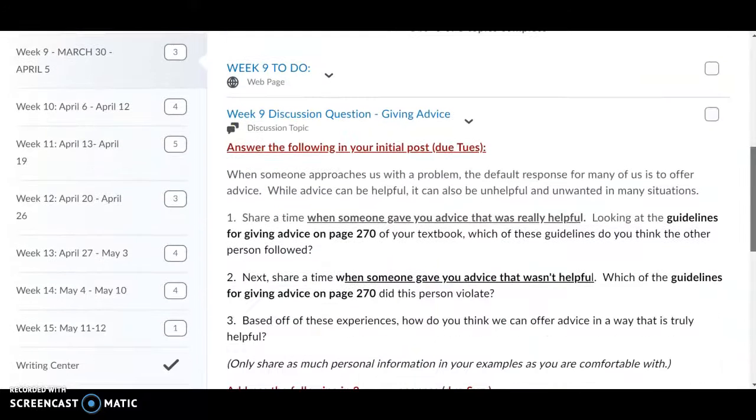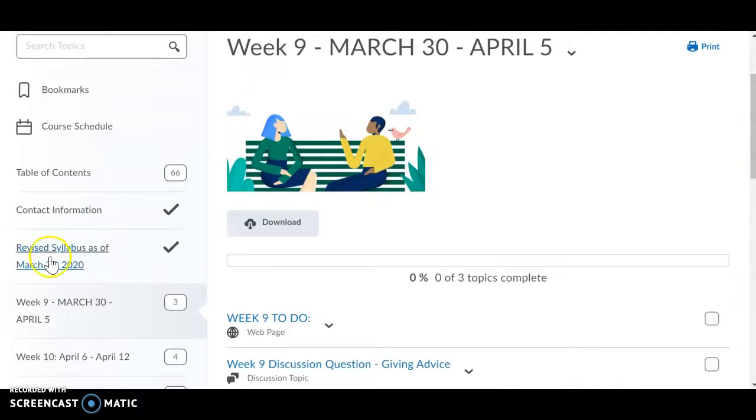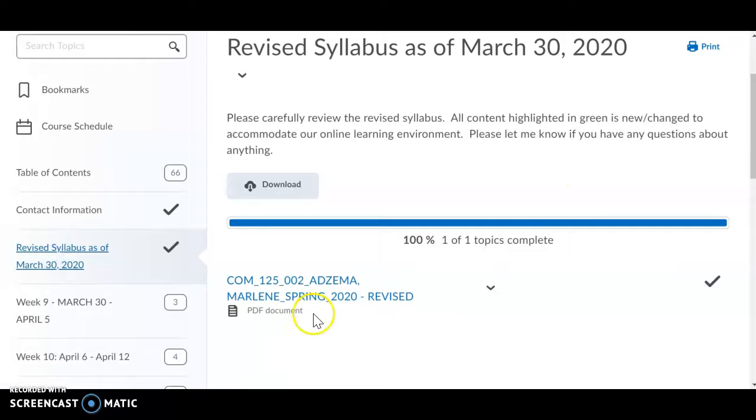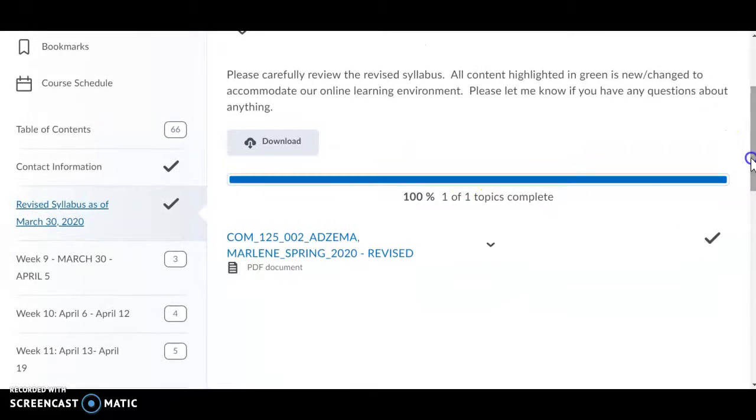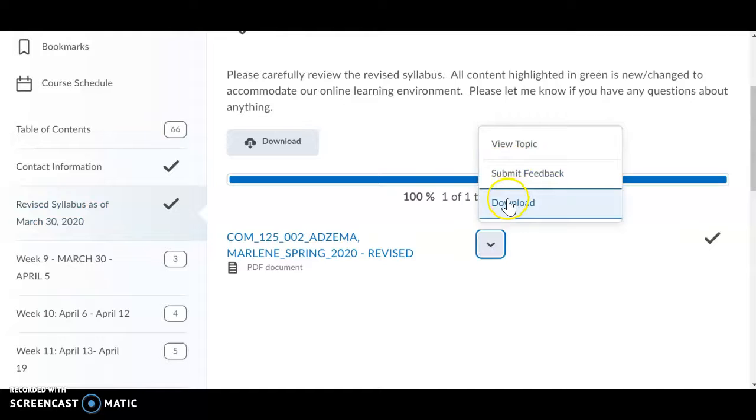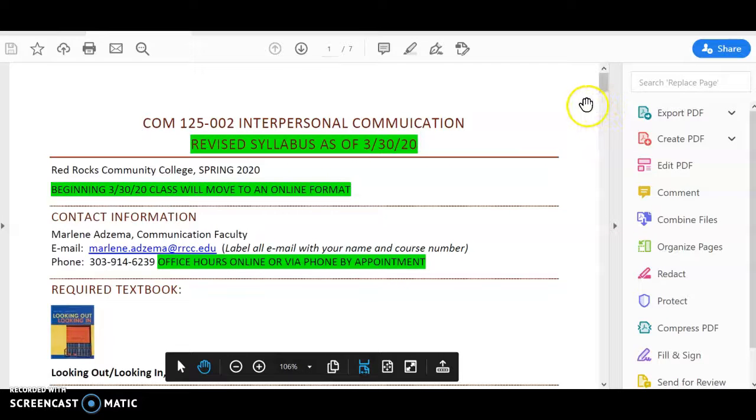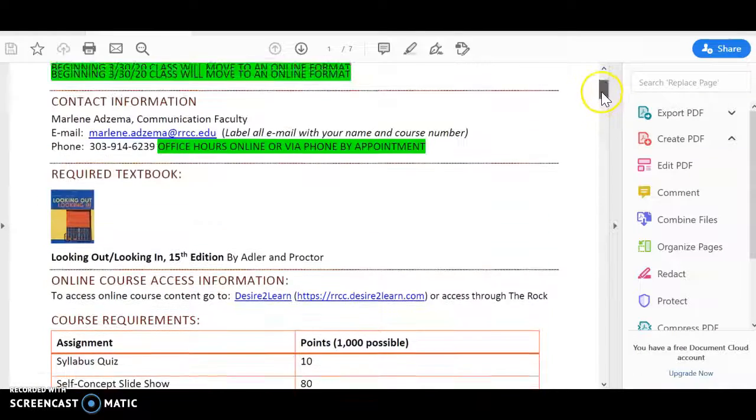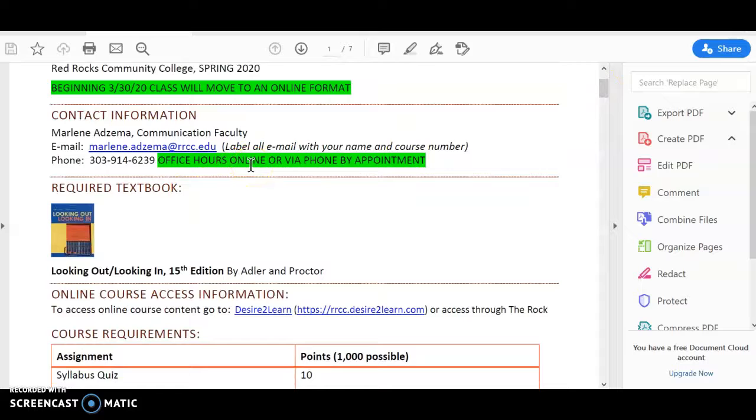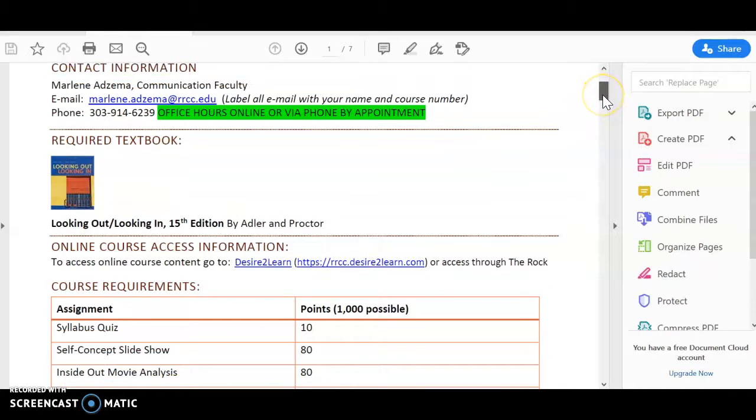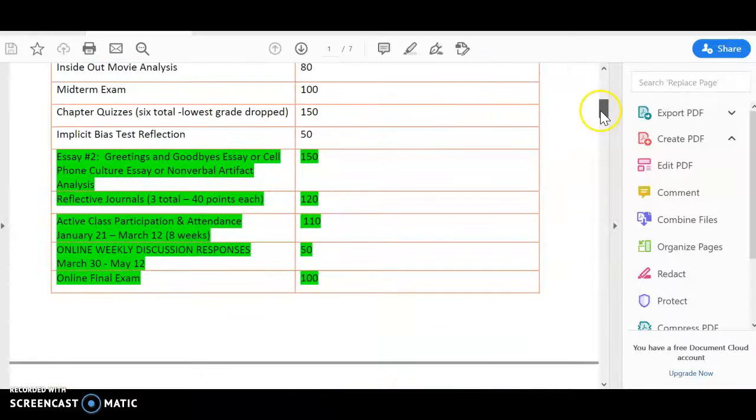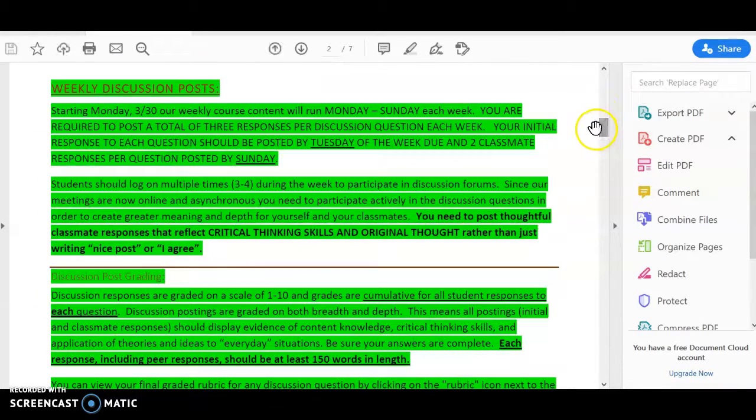Make sure that you read the entire syllabus, which the revised syllabus is right here, as well as on the announcement page, so that you understand how the course is going to be different. There's a couple of things that are a little different because we had a couple of in-class assignments that we can no longer do. Everything that's changed in the syllabus is highlighted in green. For example, if you need to reach me, send me an email. We can set up a time to talk via phone, or we can communicate via email. I'll also post periodic videos in the course with updates and instructional content just to let you know where we're headed and what's going on.